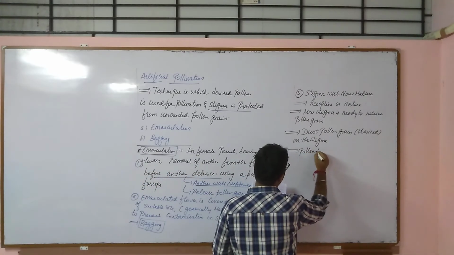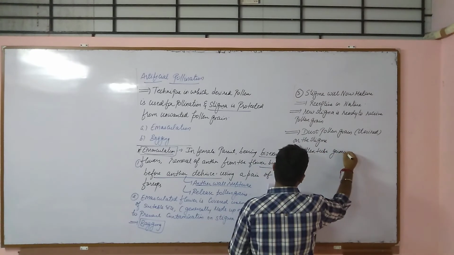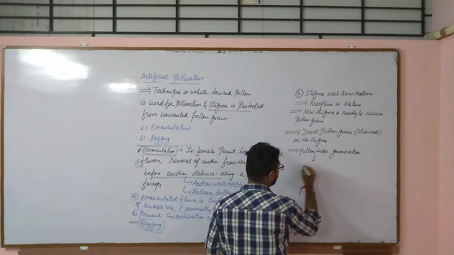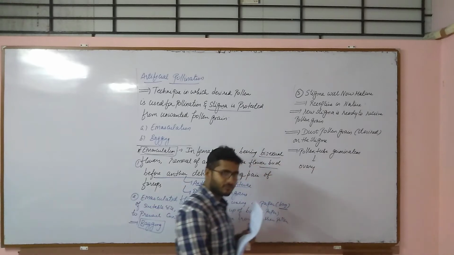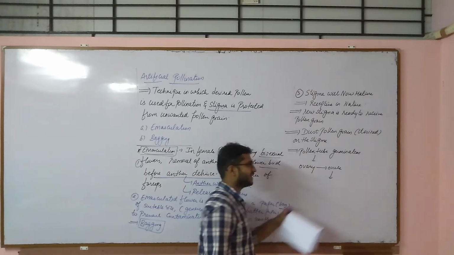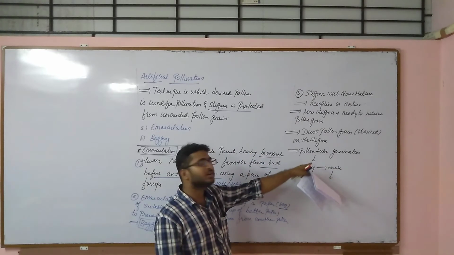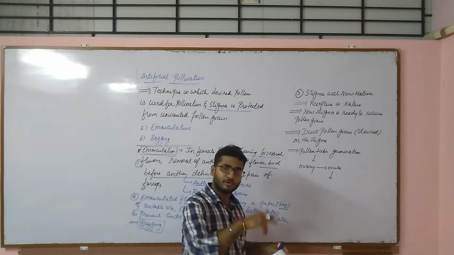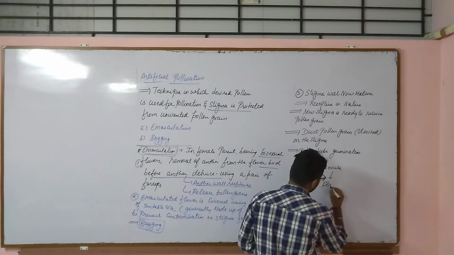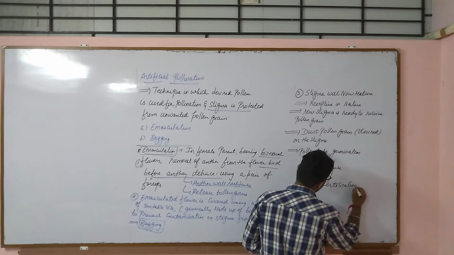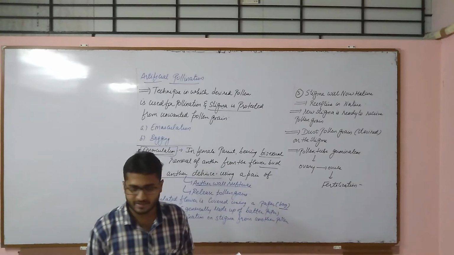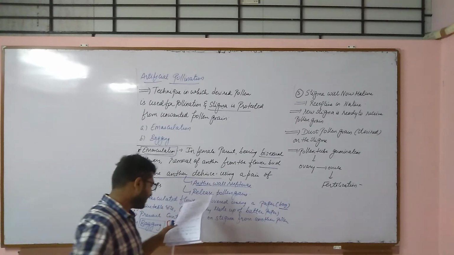Pollen tube germination, that is the pollen tube formation will take place. This pollen tube will reach to the ovary part of the female flower, that is the female part. Within the ovary it will go to ovule, and ovule, that is an egg cell, haploid. Pollen tube has male gametes, also haploid. So haploid plus haploid, N plus N, that will lead to fertilization, and this will result in the formation of diploid zygote. Okay, so pollen tube germination will take place, ovary, ovule as well as fertilization will initiate, right?